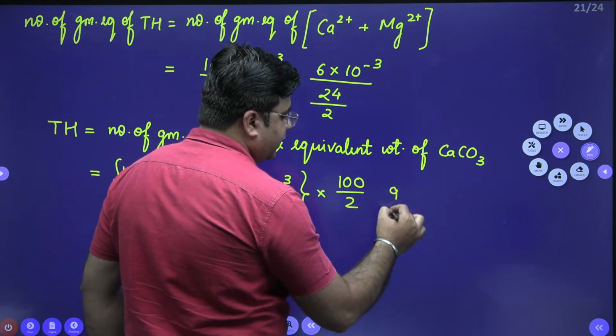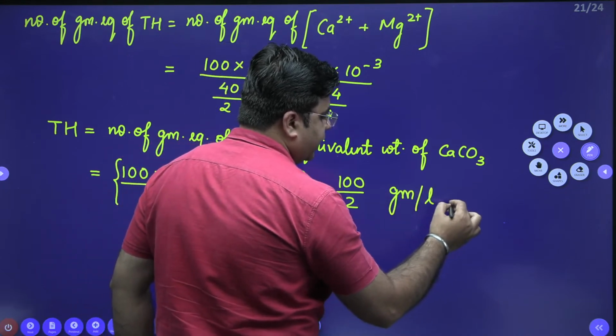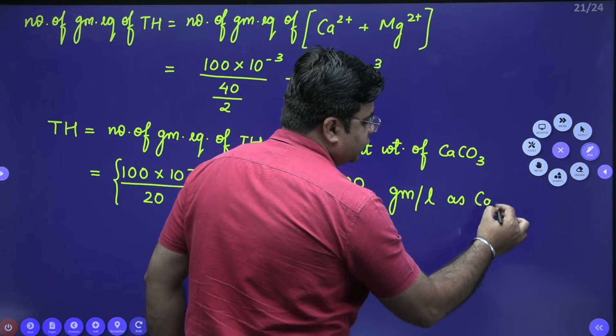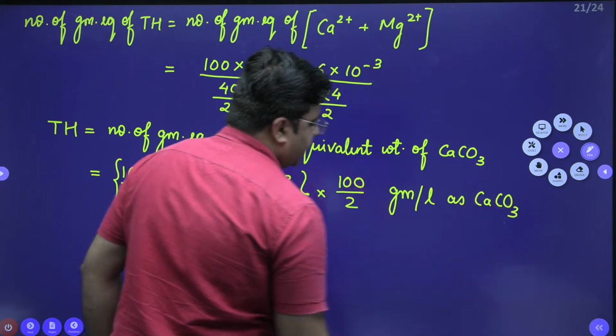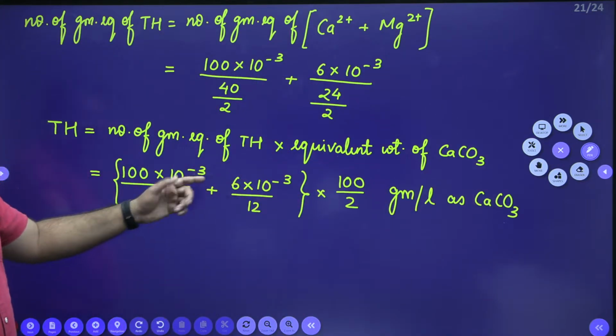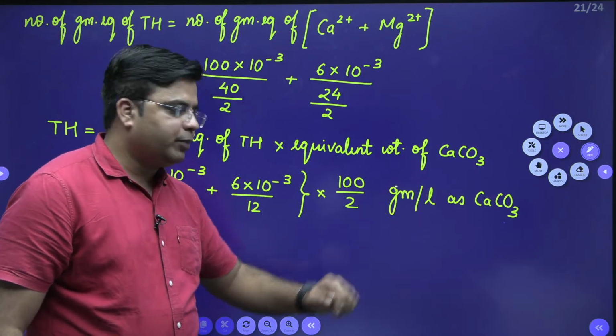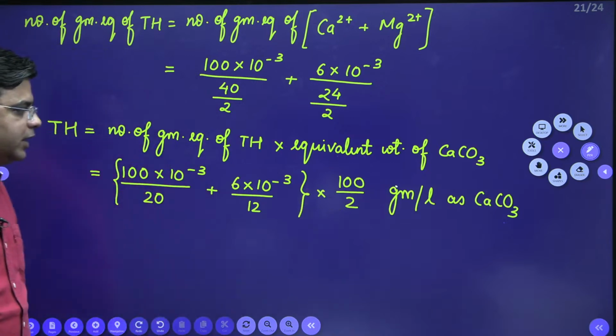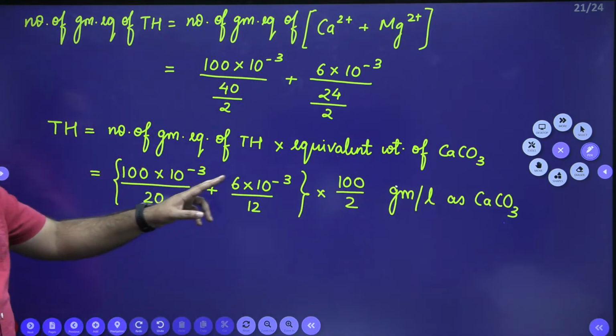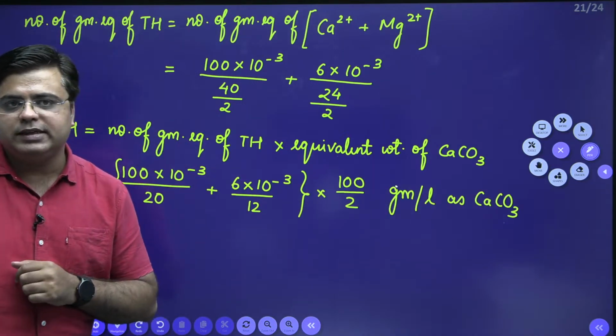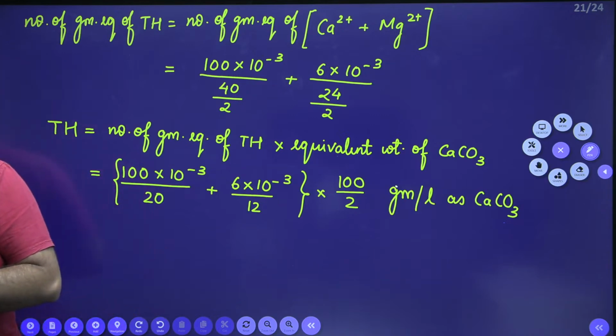So from here you will get the concentration in gram per liter as CaCO3. Okay. Now again, if you take this 10 raised to power minus 3 common and combine it with gram, this will be milligram per liter. So just do the calculation and get me the concentration of total hardness in milligram per liter as CaCO3. Just try this one.